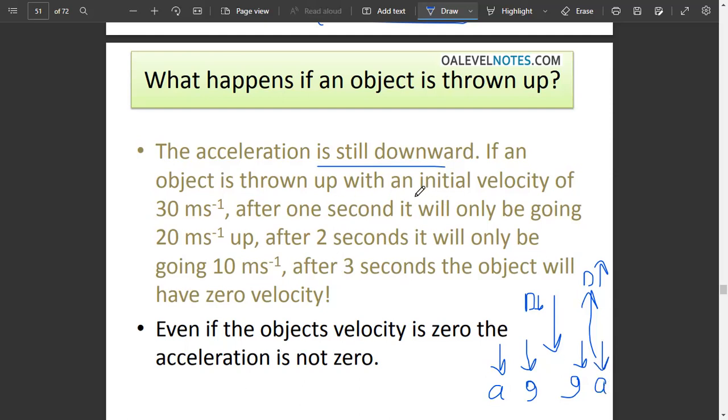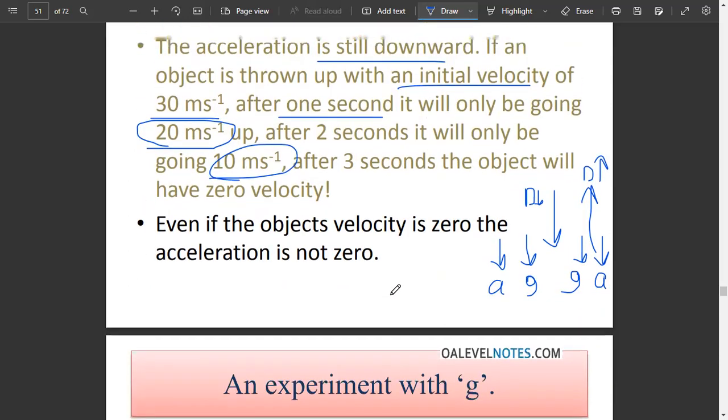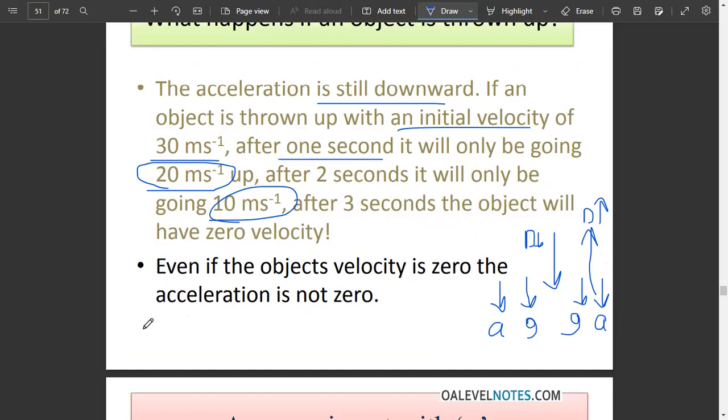If an object is thrown up with an initial velocity of 30 meter per second, after 1 second it will only be going 20 meter per second up. After 2 seconds, it will only be going 10 meter per second, and after 3 seconds, the object will have zero velocity. What does this mean? Let's say we know that the acceleration is 9.8 meter per second square, or for now we take it as 10.